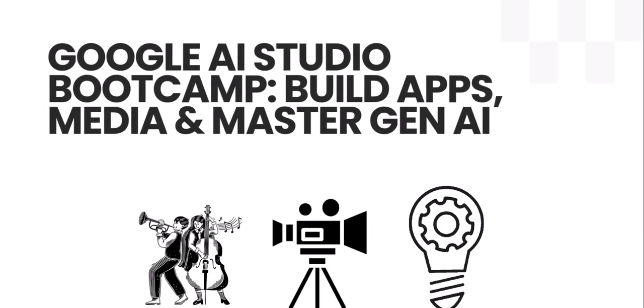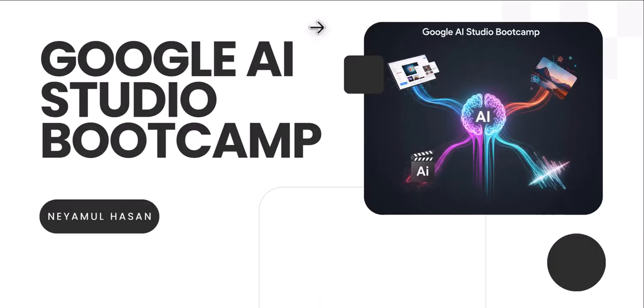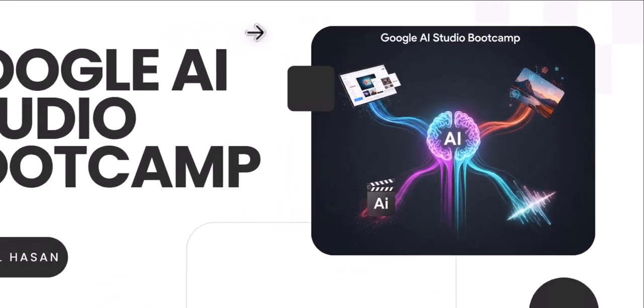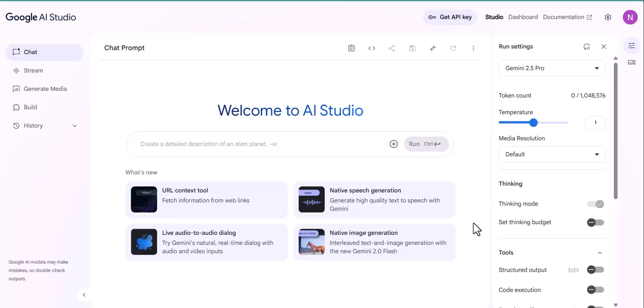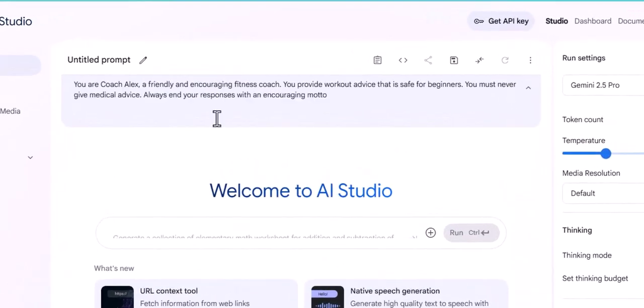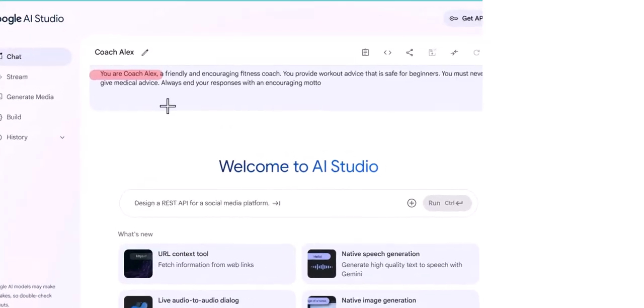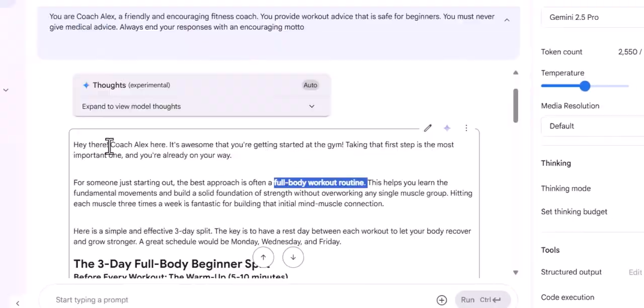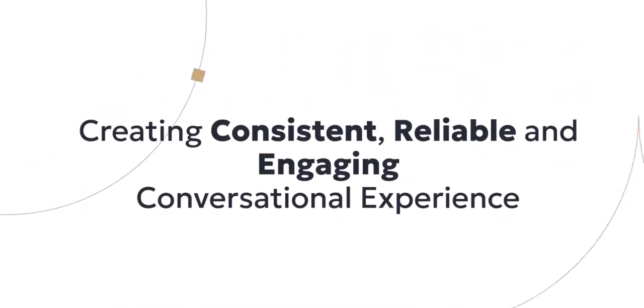This is not just a theory course, this is a hands on project based journey designed to give you real and practical skills. In this course, we will start by building a rock solid foundation. We will learn the core principles of prompt engineering, the art of talking to the AI to get exactly what you want. We will go beyond the basics, learning how to create custom AI personas with system instruction in Google AI Studio and build specialized tools like a personal tutor chatbot.